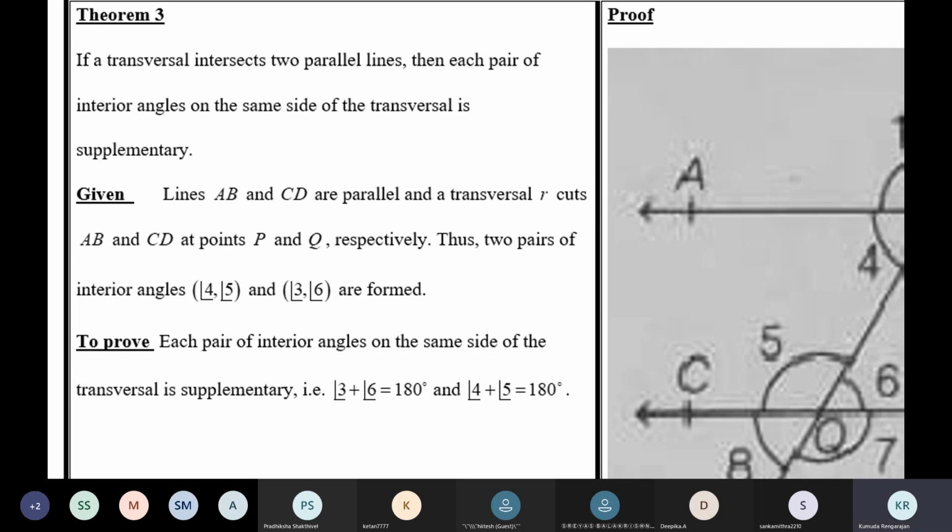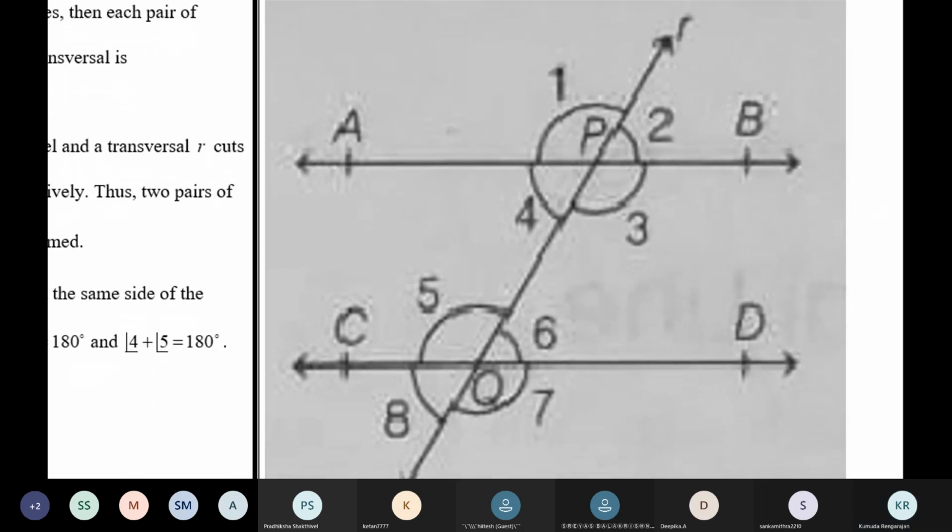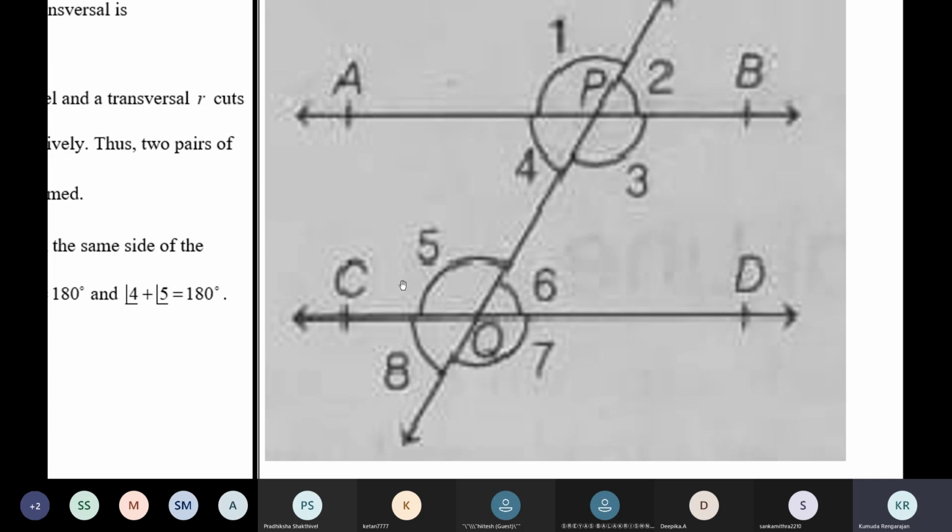So AB and CD are two parallel lines cut by the transversal R. R cuts AB at P and CD at Q. All these 8 angles are formed: 4 angles at P and 4 angles at Q. Given AB is parallel to CD, we need to prove that allied angles are supplementary.